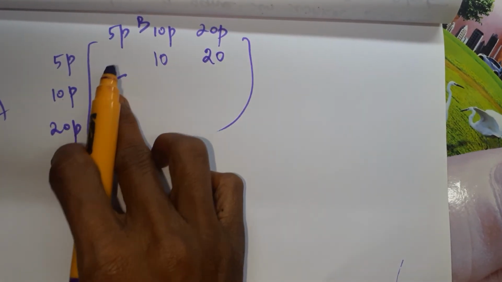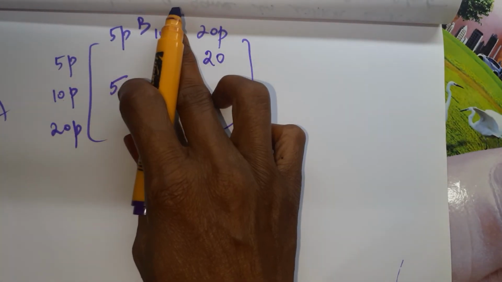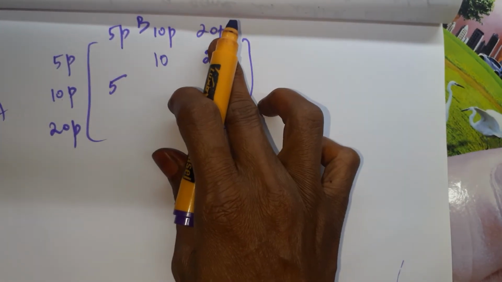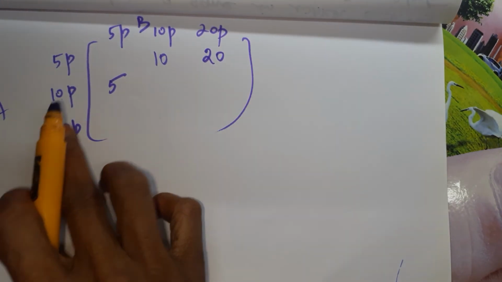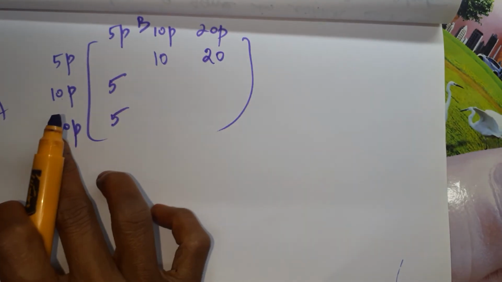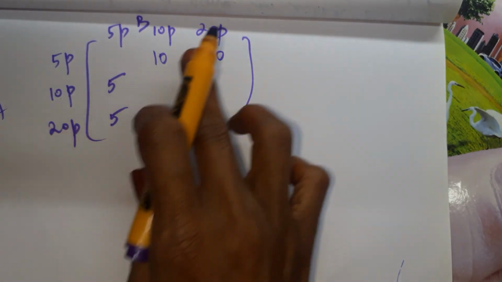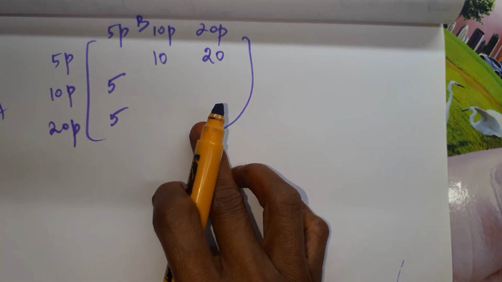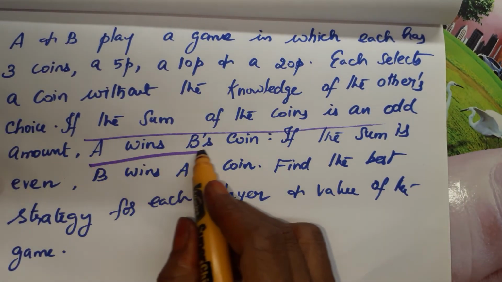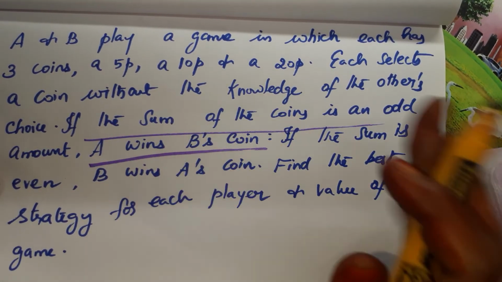B's points. 10 plus 10, 20. Even number. 10 plus 20, 10 plus 10 even number, 10 plus 20 is also even number. 20 plus 5 odd number, so A will get B's coin. 20 plus 10 even, 20 plus 20 even. The next condition given is A wins B's coin. That is the one we did.